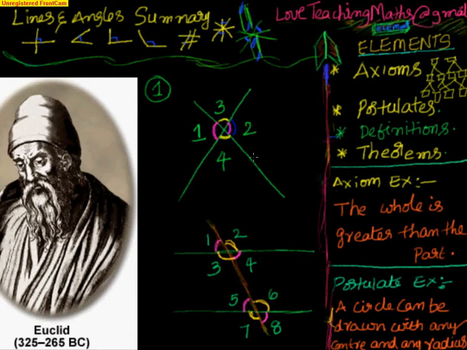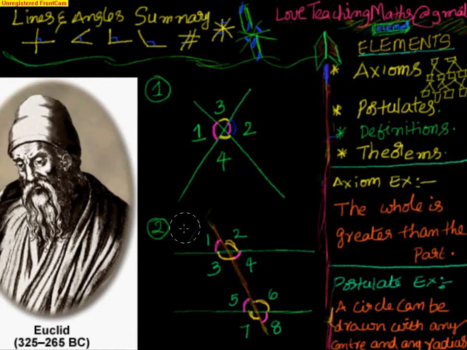Then we have seen a couple of theorems with respect to parallel lines. Parallel lines don't make any angles with each other because they're not going to meet at any point. But if two parallel lines are intersected by a transversal, a line which intersects both of them, then the angles have a relationship between them.